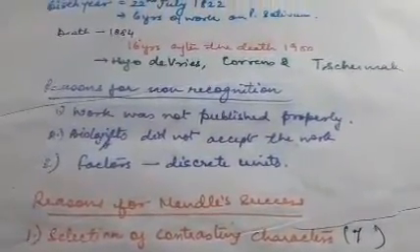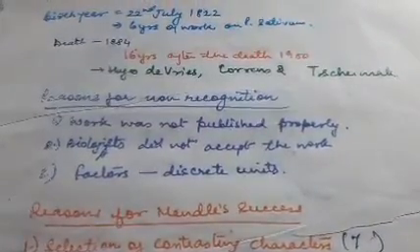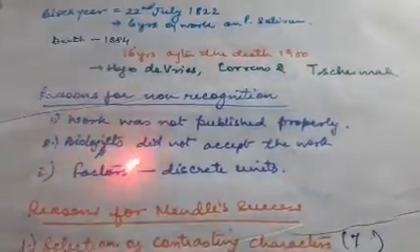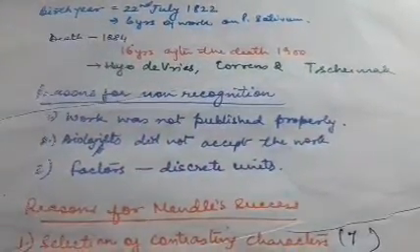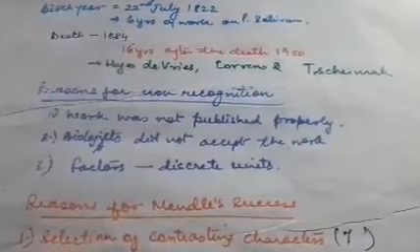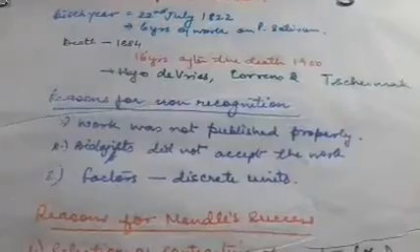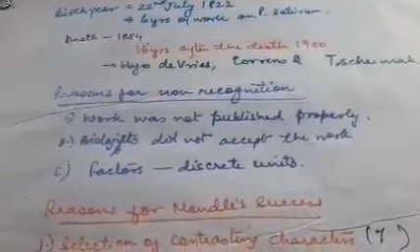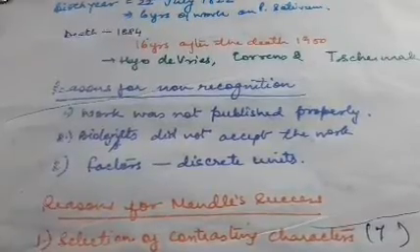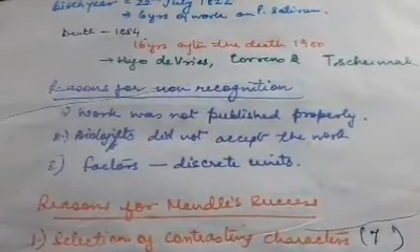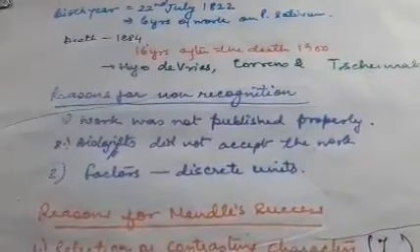The second reason was that he was a mathematician, as I told you. So biologists did not accept the work. Biologists were not able to comprehend this concept that a mathematician is explaining to us a biological process. As you all know, if a bio teacher comes and starts teaching you physics or chemistry, it will be a little difficult for you to understand, and maybe if it is maths, it becomes the other way. So that was a similar thing with him also.